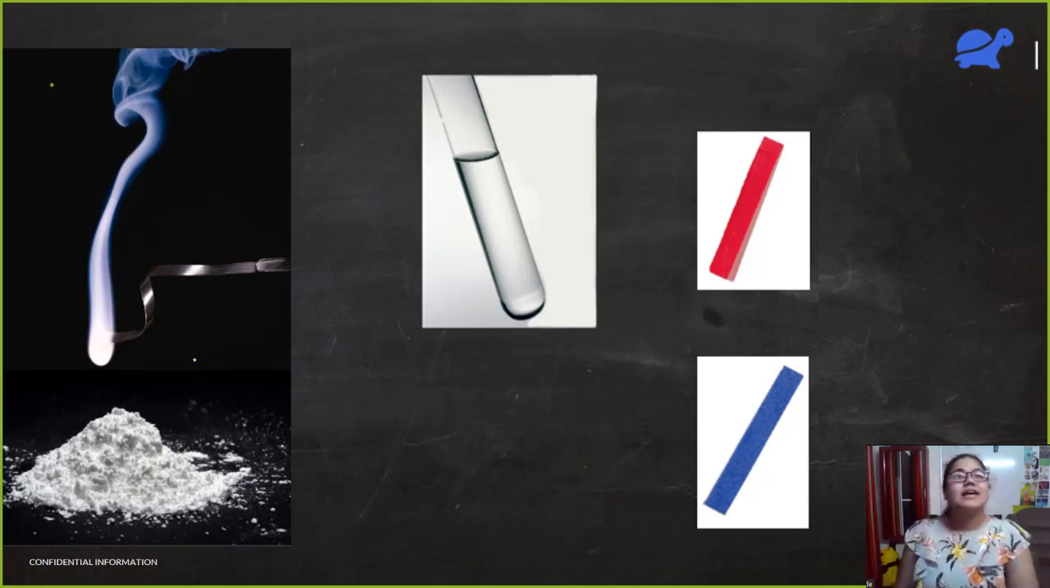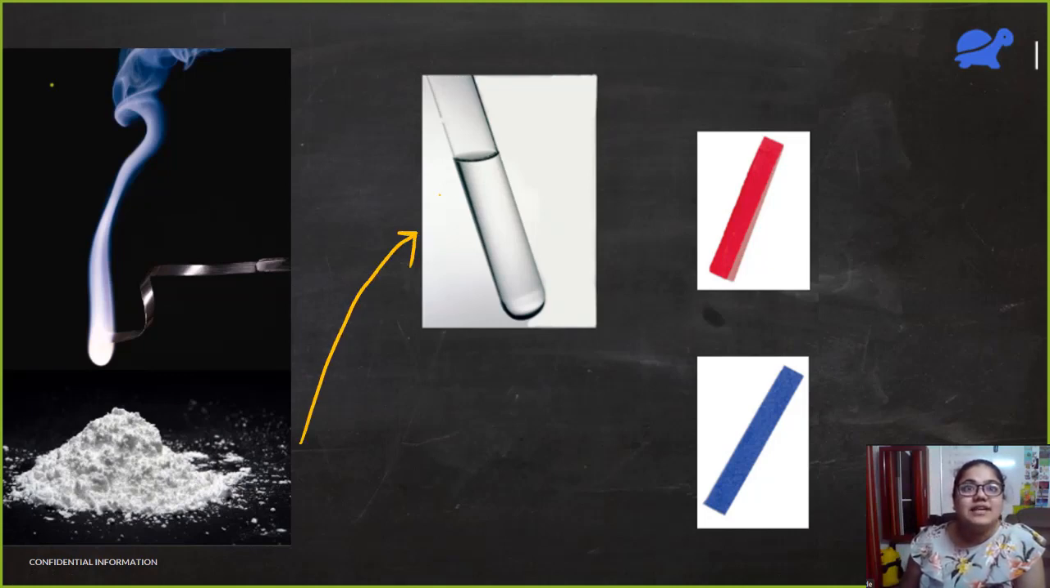Okay. Now let's do one thing. I'll take this powder and I'll mix it with some water. Okay, this is water over here. So what did I do? I took magnesium oxide and I mixed it with water. Now that solution that I get, I'm going to test it with a red litmus paper and with a blue litmus paper. So what am I going to observe?